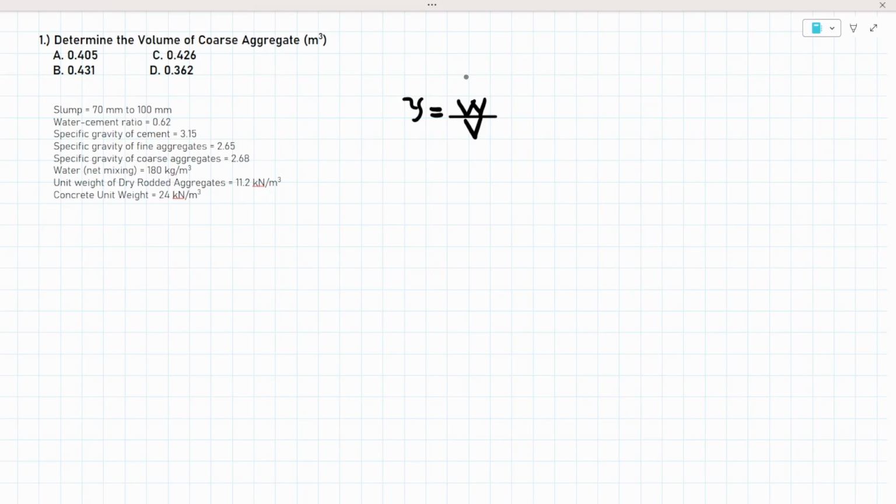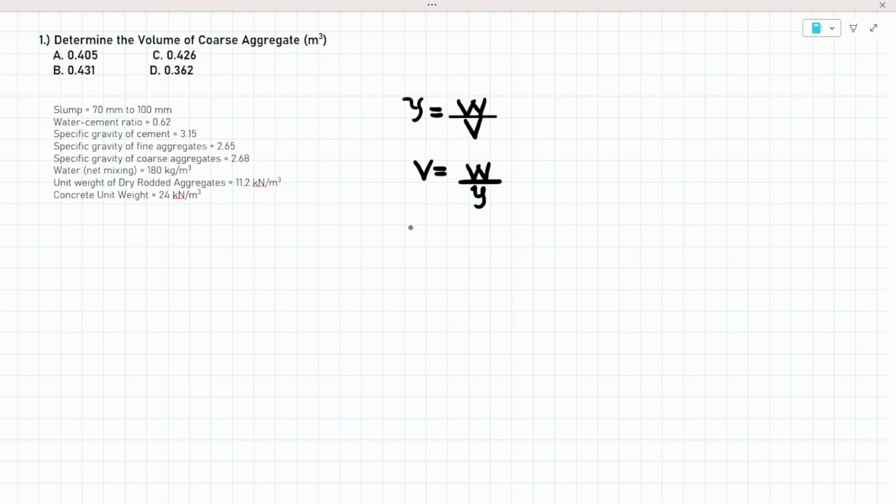To solve for the volume, that is simply the weight over the unit weight. Here, we are given the unit weight of dry rodded aggregates, which is per cubic meter of concrete. If we assume 1 cubic meter of concrete, we can now solve for the weight of the dry rodded aggregates, or your coarse aggregates.